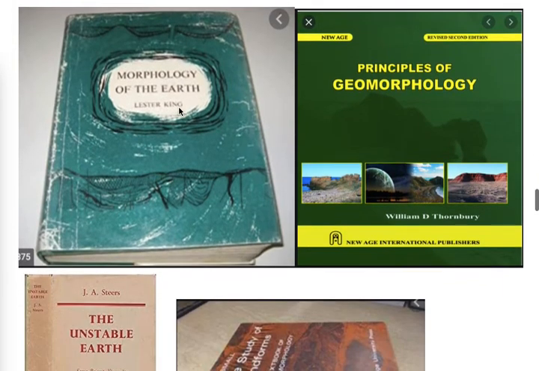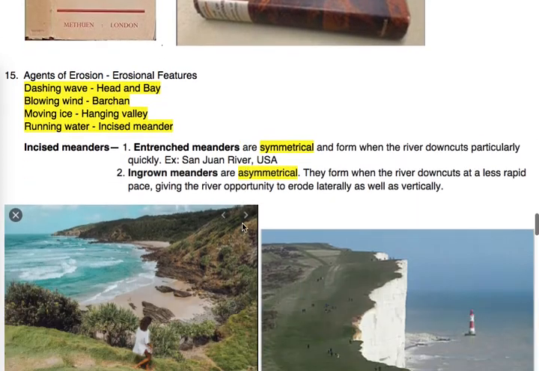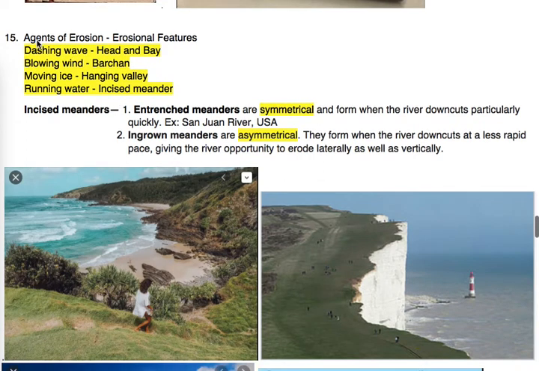Here are the books and their images: Morphology of the Earth, Lester King; Principles of Geomorphology, William D. Thornbury; The Unstable Earth by J. A. Steers; The Study of Landforms by R. J. Small.